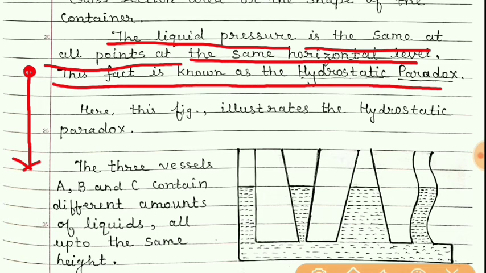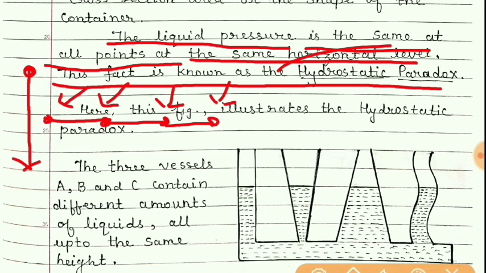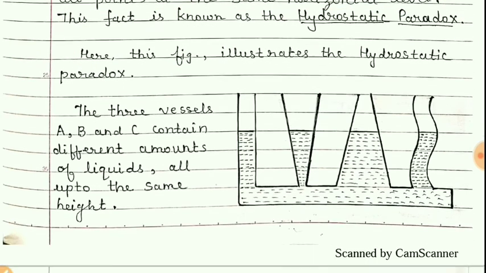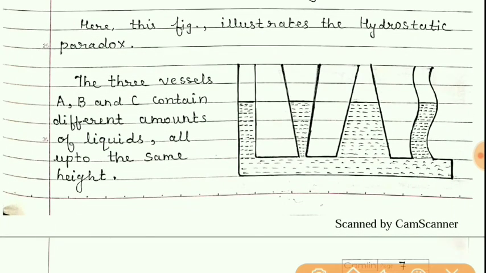But in a fluid, if we move horizontally to different points, then at all these points pressure will remain the same. And this fact is known as the hydrostatic paradox. And this hydrostatic paradox is illustrated in this figure.